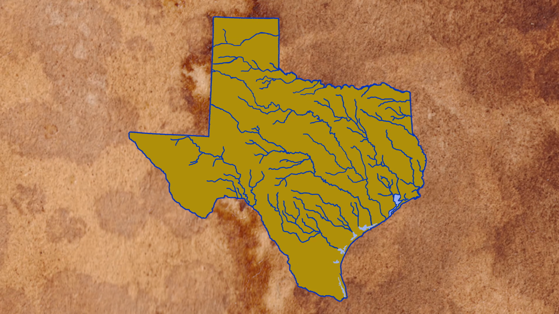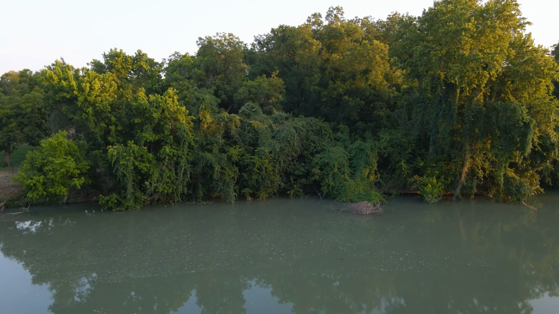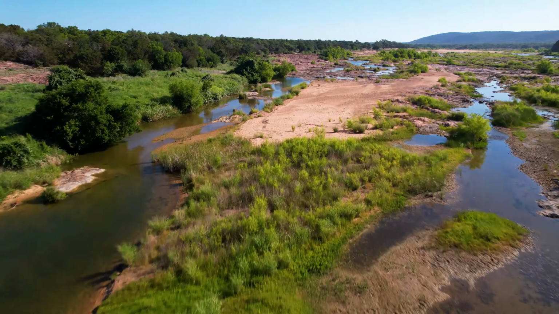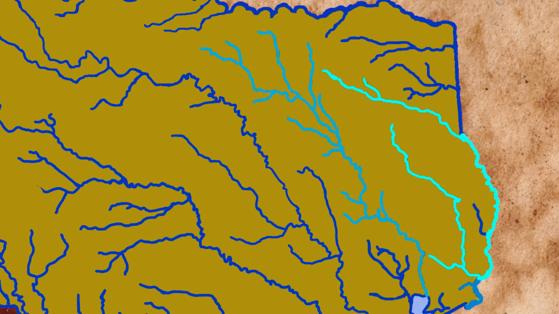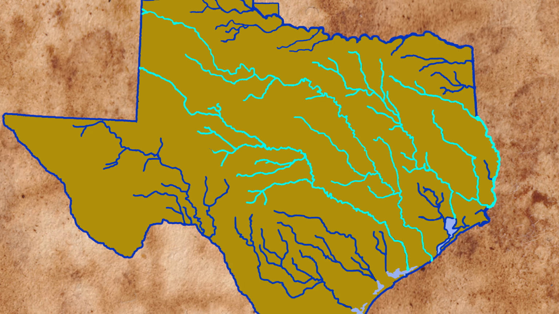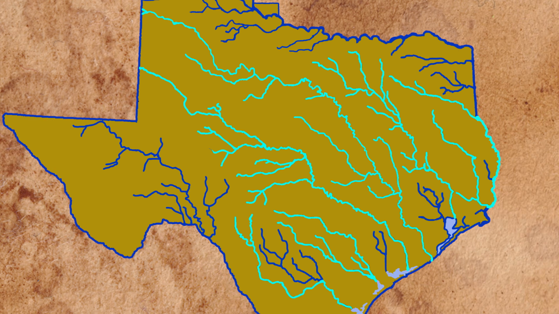Let's discuss all the rivers that run within the state of Texas, from source to mouth, from start to finish. We will begin with the Sabine, go west to the Neches, then to the Trinity, the Brazos, the Colorado, the Guadalupe, the San Antonio, and the Nueces.